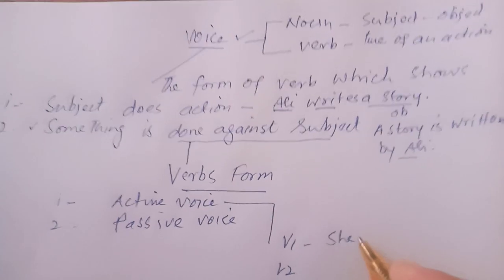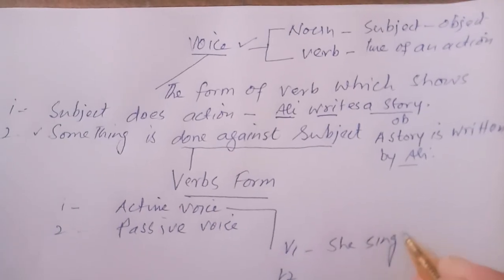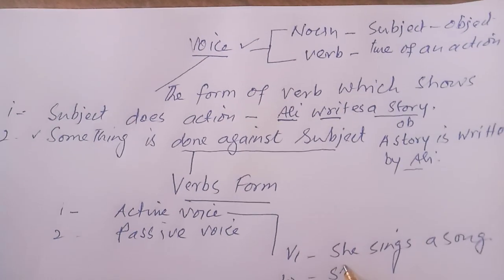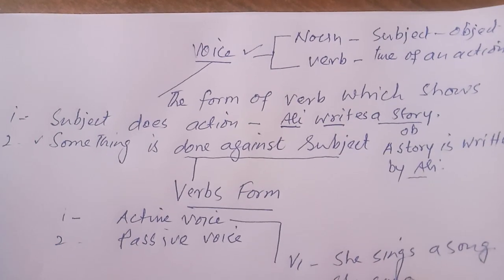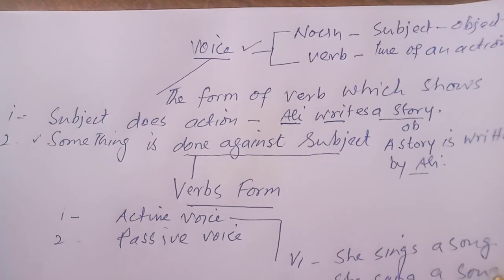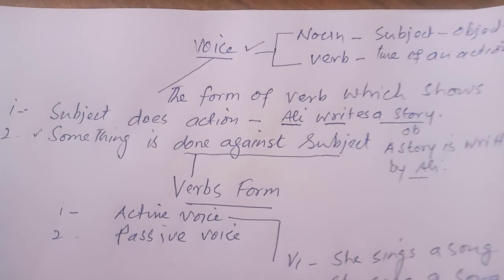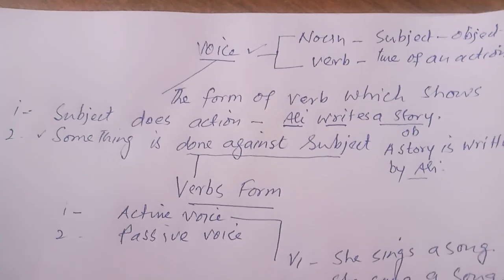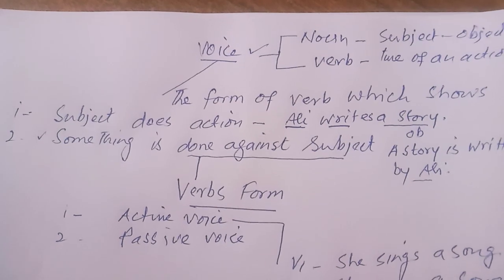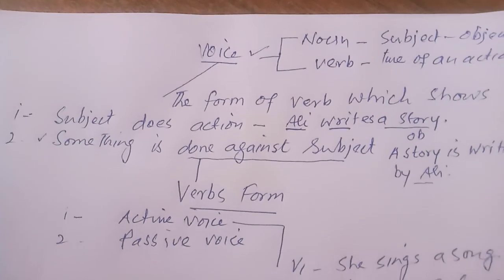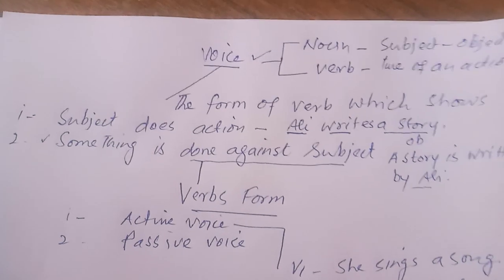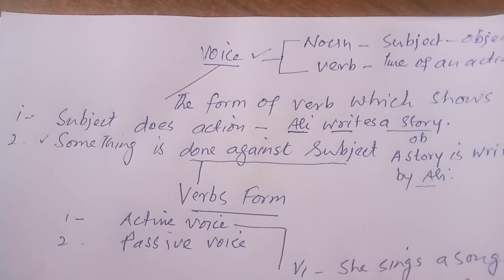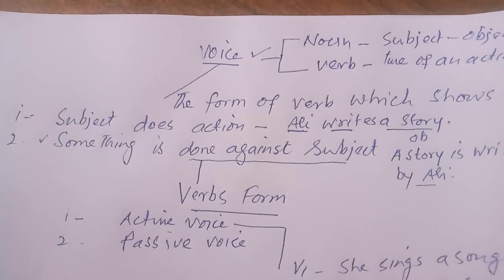For example, she sings a song. Then we do, she sang a song. Third form of the verb is used in perfect tense. She has sung a song. And progressive means continuous. So, she is singing a song.